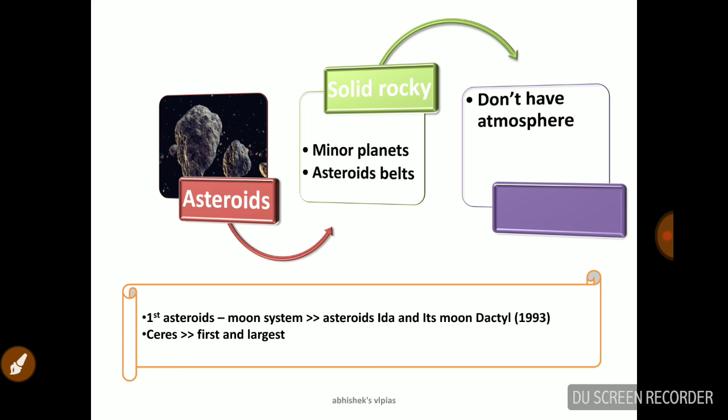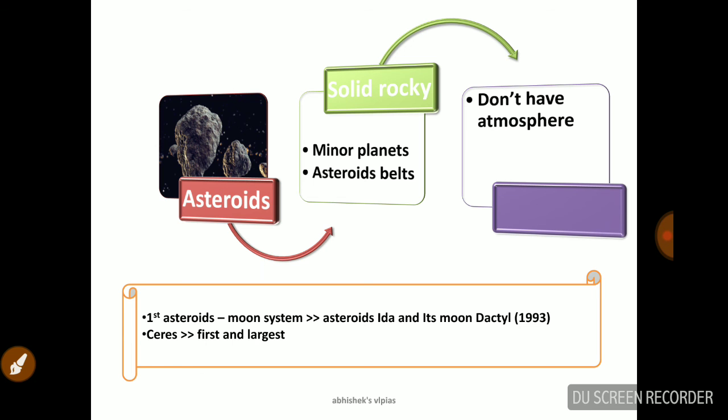Asteroids are somewhat like minor planets. There is a belt called the Asteroid Belt, and it is very solid and rocky, and these asteroids don't have any atmosphere. And there is a system called the asteroid moon system. Asteroid moon system means that along with an asteroid we might find a moon. The first asteroid moon system was asteroid Ida and its moon Dactyl, found in 1993, and Ceres is the first and the largest asteroid we found.